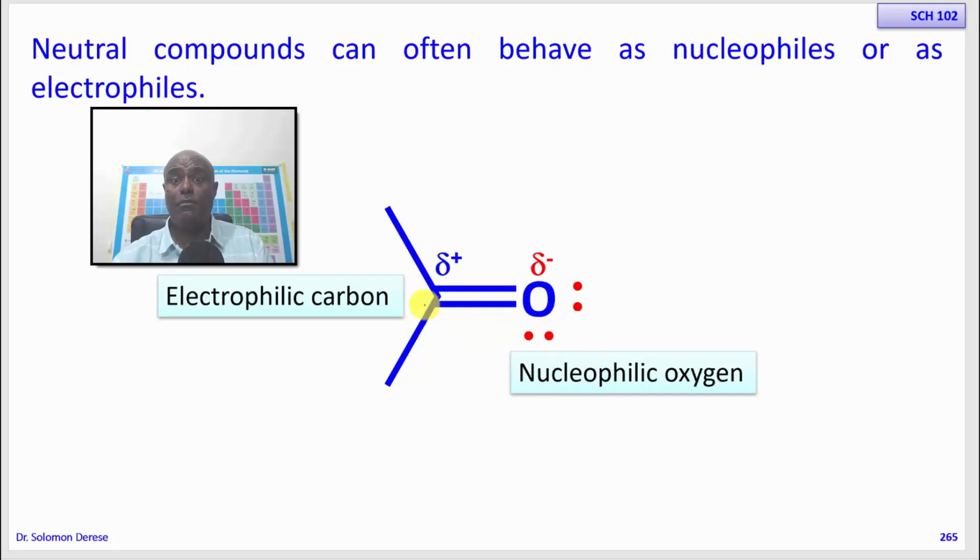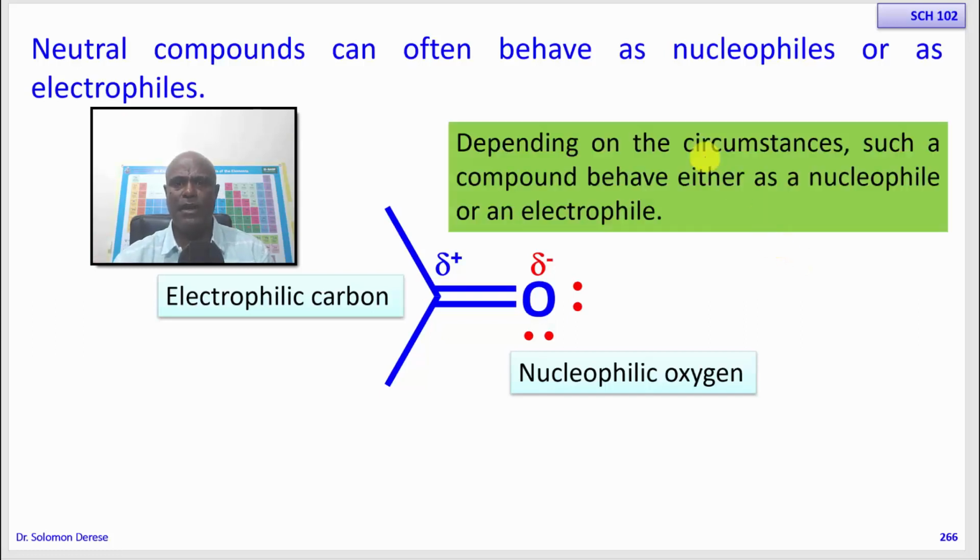Of course, the bond is polarized. Since the bond is polarized, one of the centers will be partially negative, the other center will be partially positive. The one that is partially positive will be an electrophilic center, while the one that is partially negative will be a nucleophilic center. Such types of molecules have dual properties. They will behave as electrophilic species or nucleophilic species depending on the reaction.